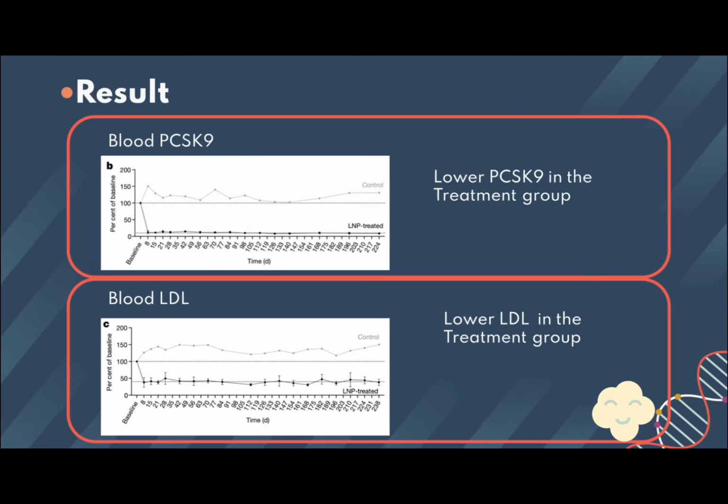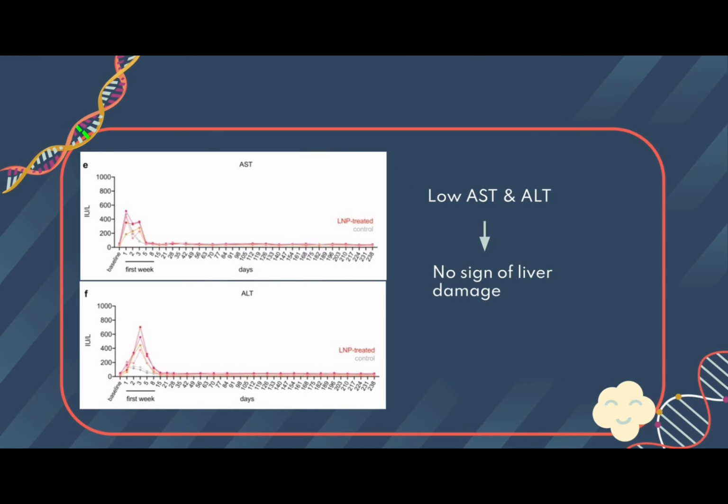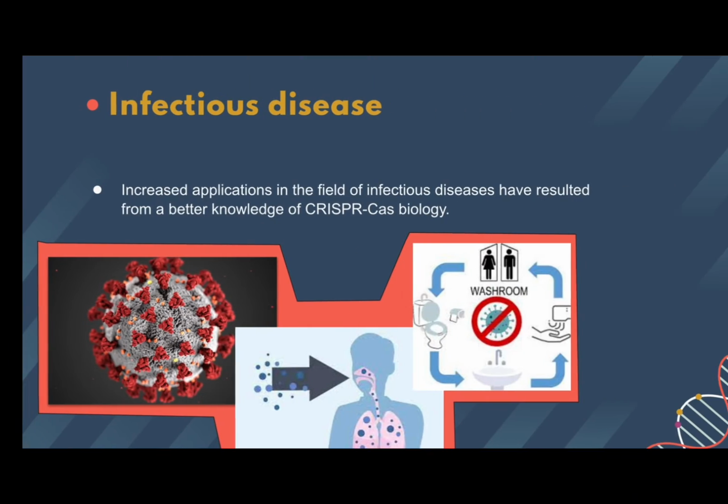The result shows that monkeys who received CRISPR have 90% lower blood PCSK9 and lower blood LDL levels equivalent to the efficacy of cholesterol drugs, and also no sign of liver damage as indicated by low ALT and AST levels. Now from this study, we can conclude that CRISPR can potentially be a once-and-done treatment for high blood cholesterol and outshine cholesterol drugs in terms of safety of the liver and quality of life, as there is no need for lifelong drug consumption to maintain an appropriate level of blood LDL.